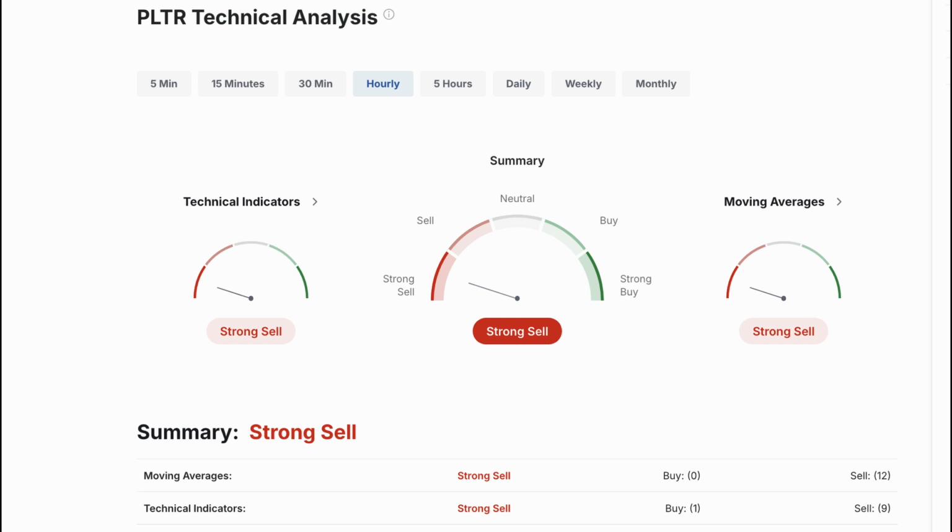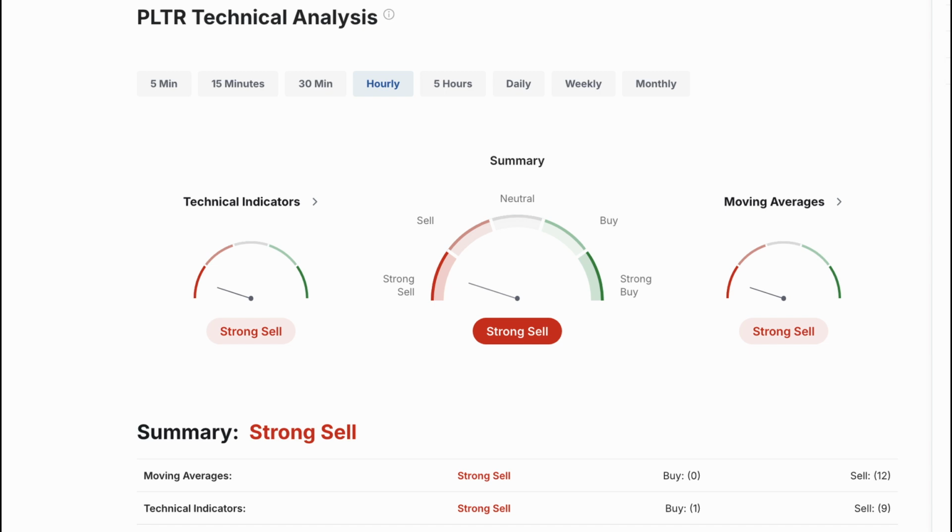Coming back to Palantir, the 14-day Relative Strength Index stands at 29.5, placing the stock in oversold territory, which may precede a potential price reversal. The Moving Average Convergence Divergence Oscillator is at minus 4.12, with the signal line above the MACD line, reinforcing bearish momentum. The Average Directional Index at 31.2 suggests a strong downward trend.